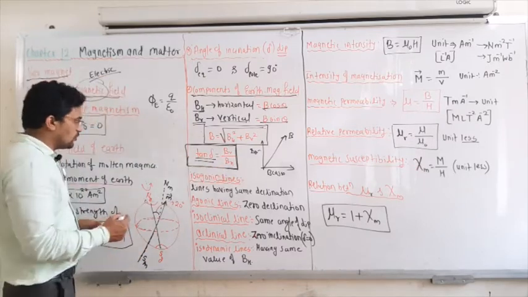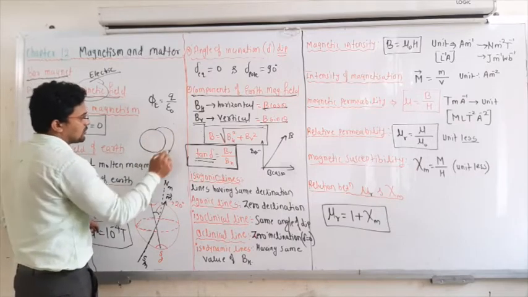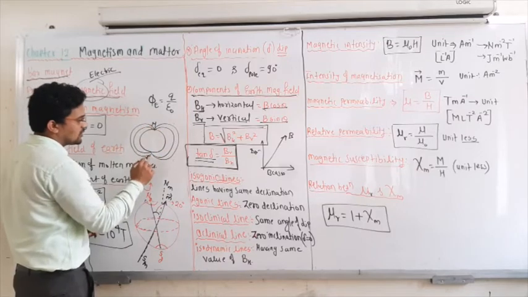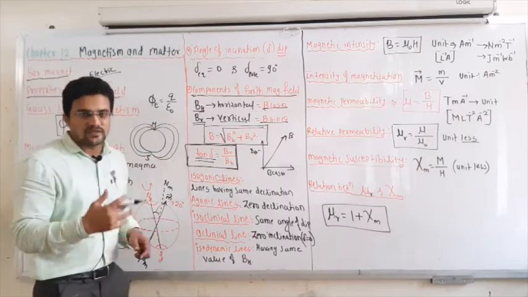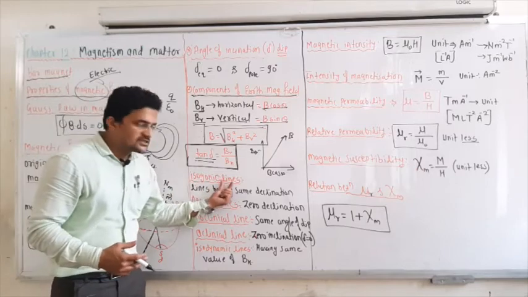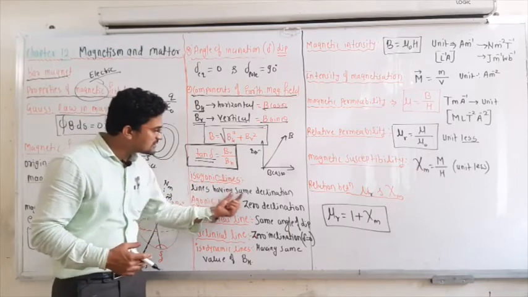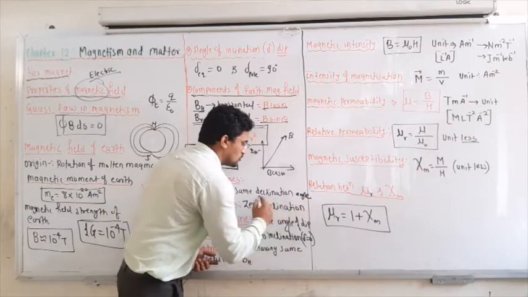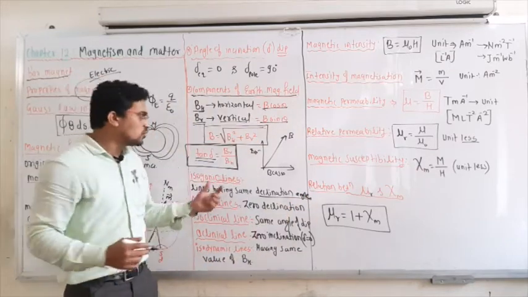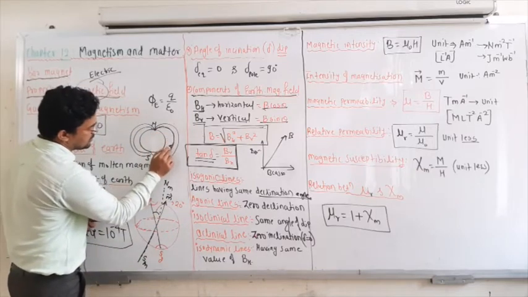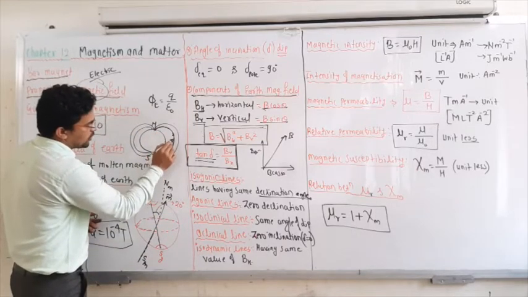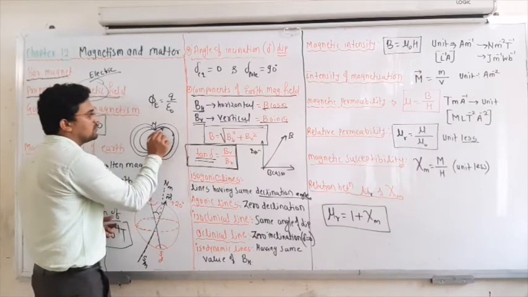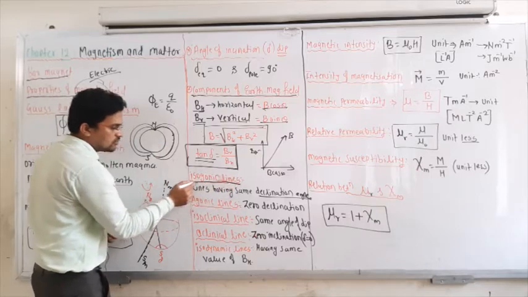Okay, and if this is the earth, there is a magnetic field around the earth, everywhere, north and south. So there are some lines specified. Isogonic lines are the lines having the same declination angle. Suppose this is an isogonic line, then at each point, if you calculate the angle of declination, the value will be the same. Such a line is known as an isogonic line.